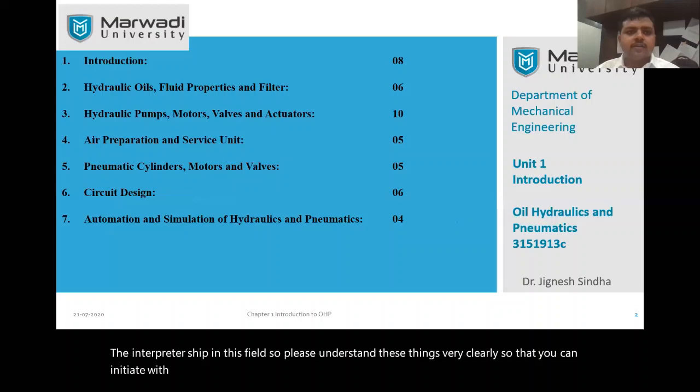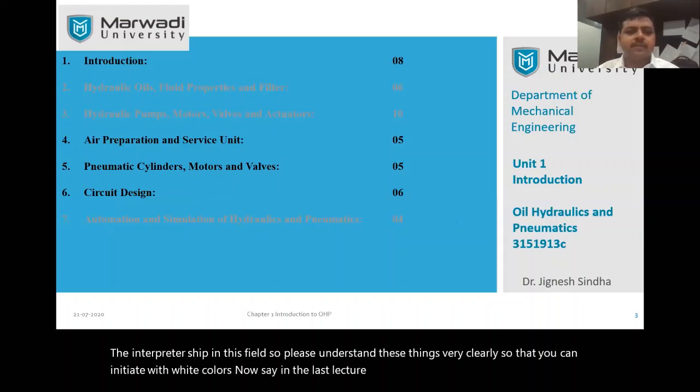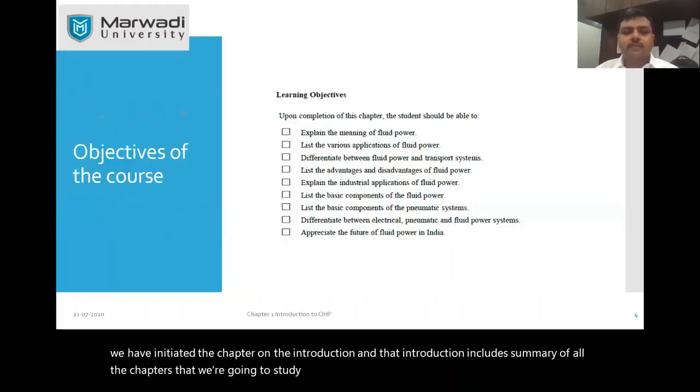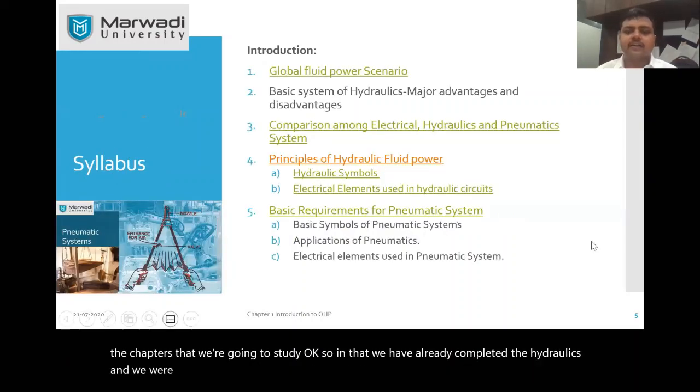Now see, in the last lecture, from this syllabus we initiated the chapter on the introduction, and that introduction includes a summary of all the chapters that we are going to study. In that, we have already completed hydraulics and we were understanding the electrical elements used in the hydraulic circuit.